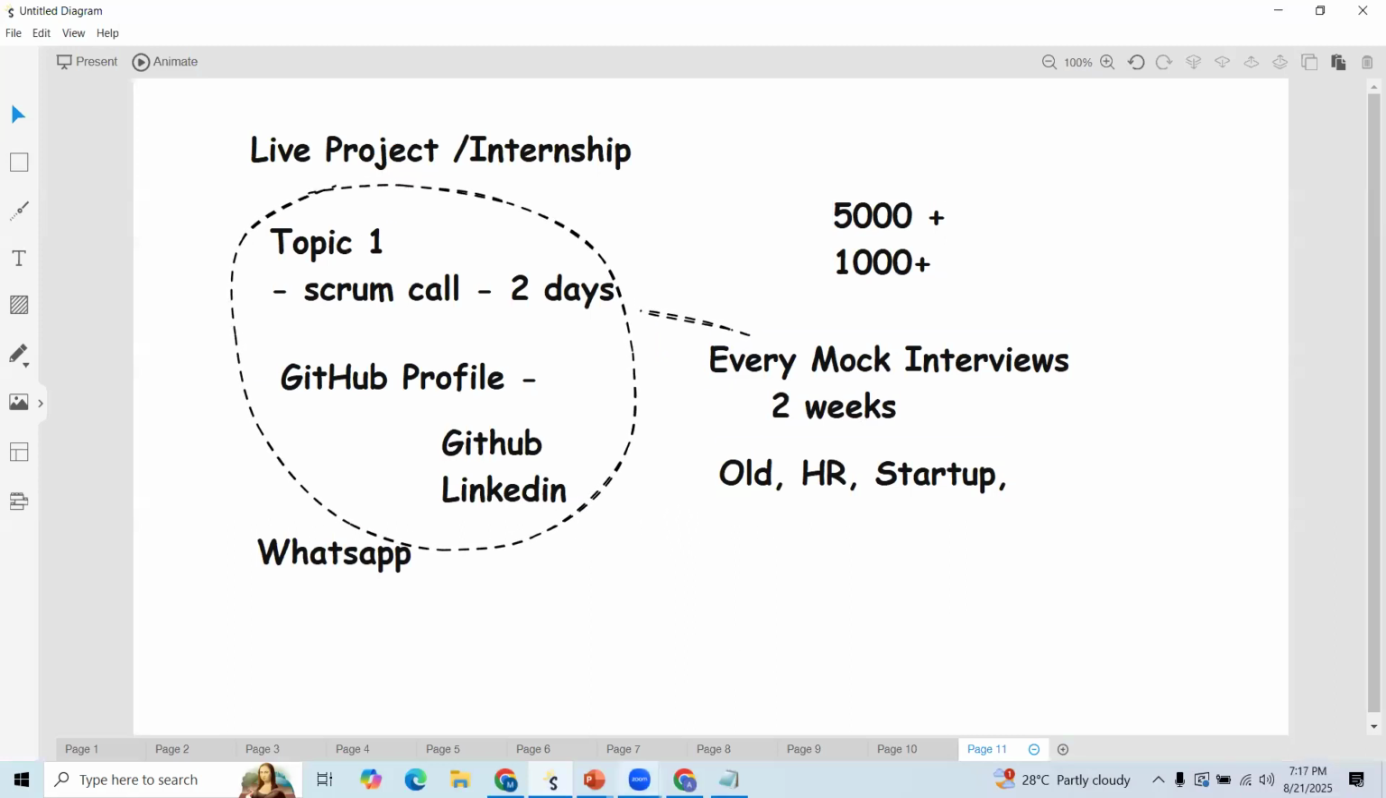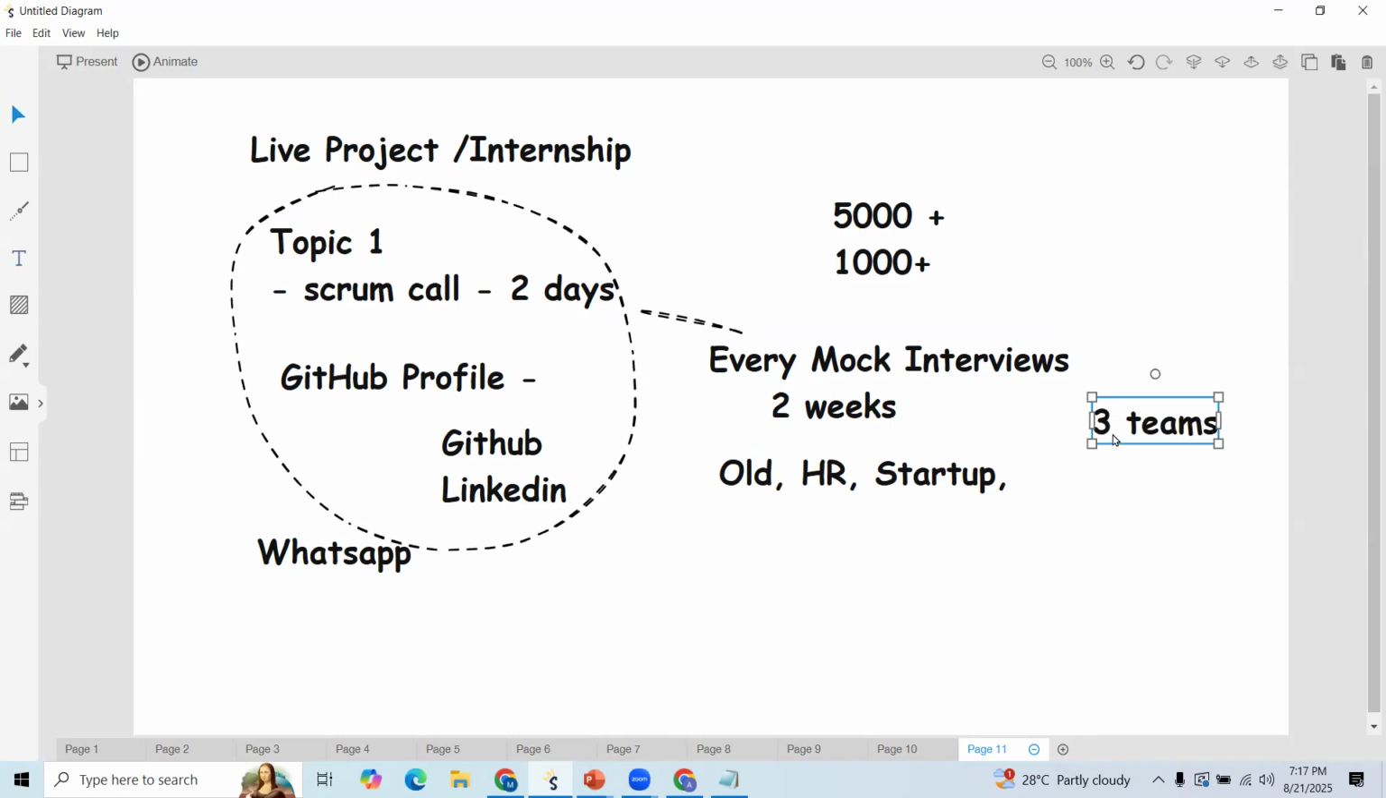Now, these are all related to live projects as well as our community. Within this community, we have three teams. As of now, we are maintaining three mock interview teams. Every 2 weeks, one team will conduct interviews, and we rotate these teams based on their availability. They are all from our community only, working with different companies.